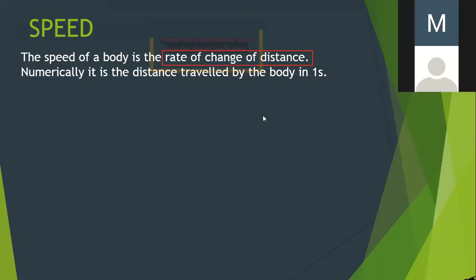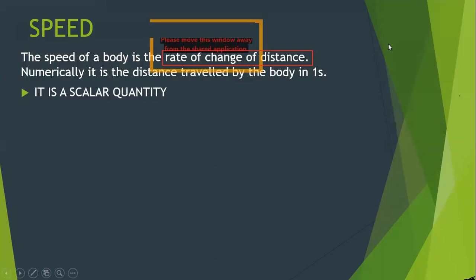If you look at the quantity, speed is a scalar quantity. Why is it so? Because when we say speed, we are not aware of, or we don't know, the direction of motion. That's why speed comes out to be a scalar quantity. It has no direction associated with it.